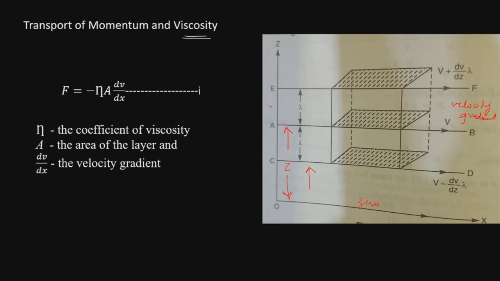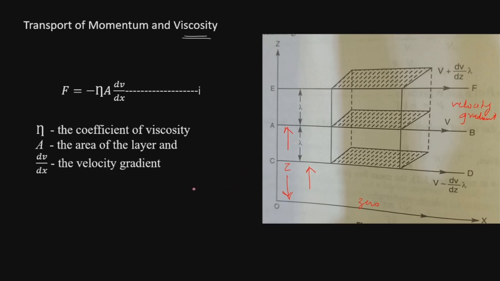We'll consider two more layers, EF and CD, just above and just below the layer AB at a distance lambda, where lambda is the mean free path. If we are considering this as the mean free path, it means that the molecules moving vertically up or vertically down will not suffer any collision while moving between these two layers, because this is the mean free path.